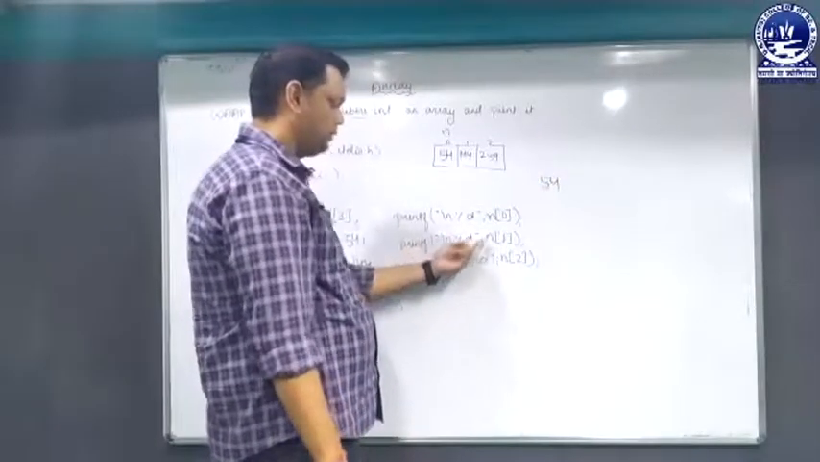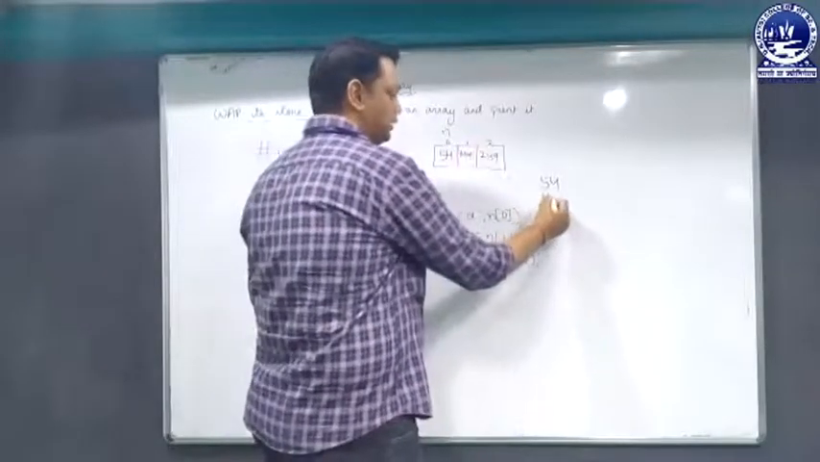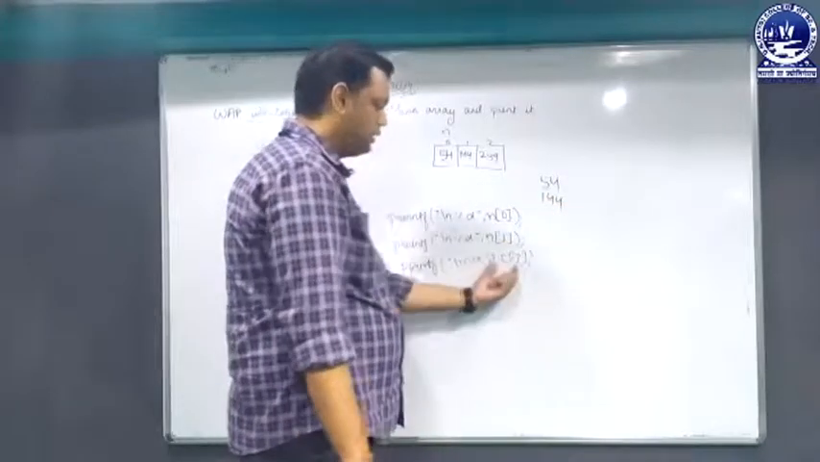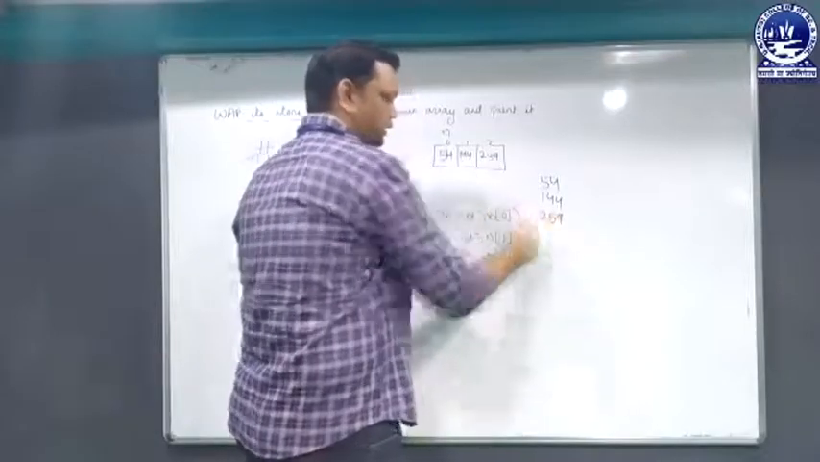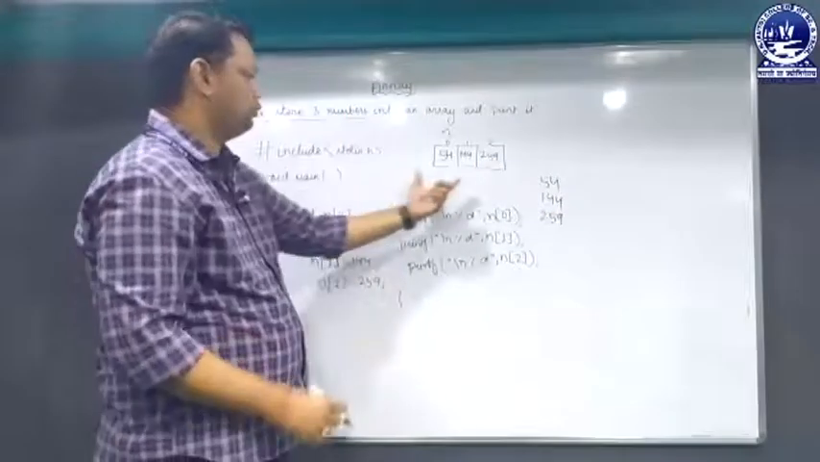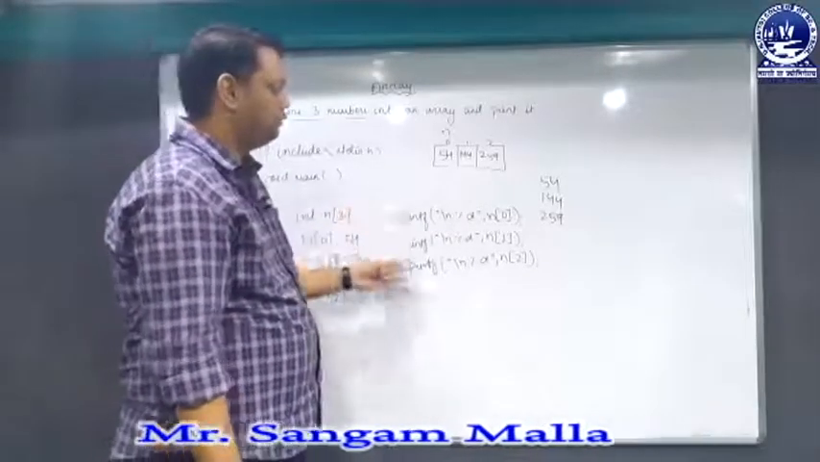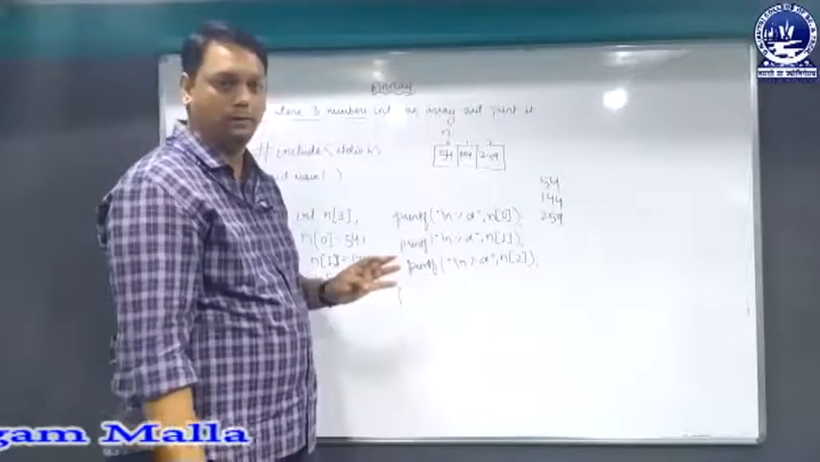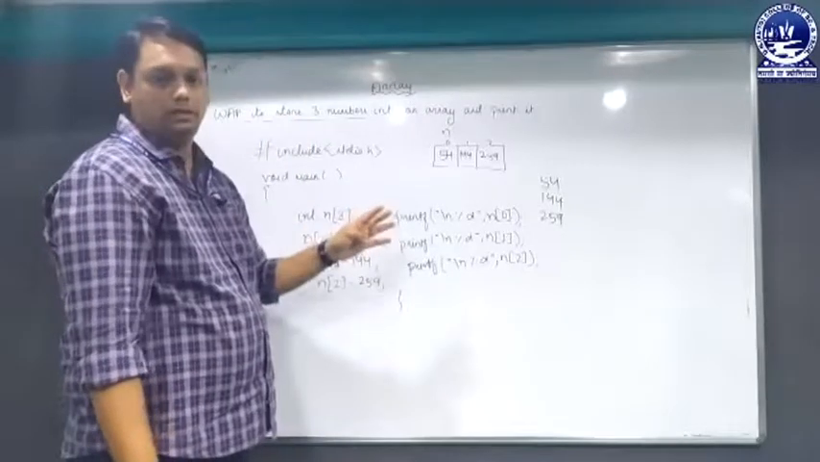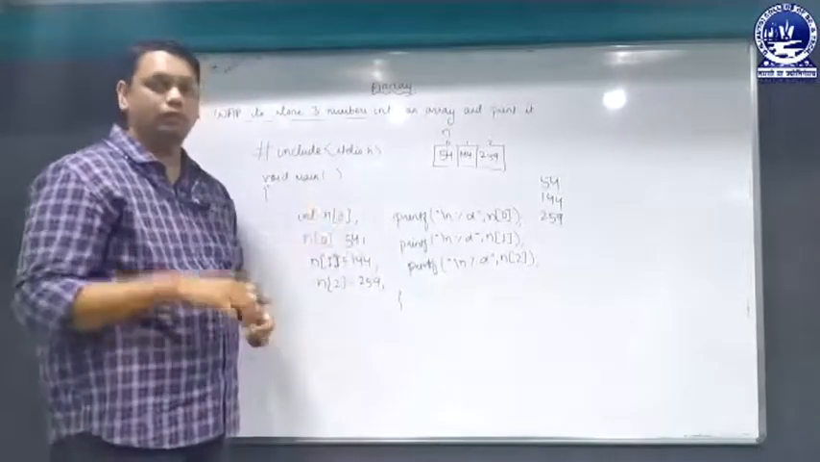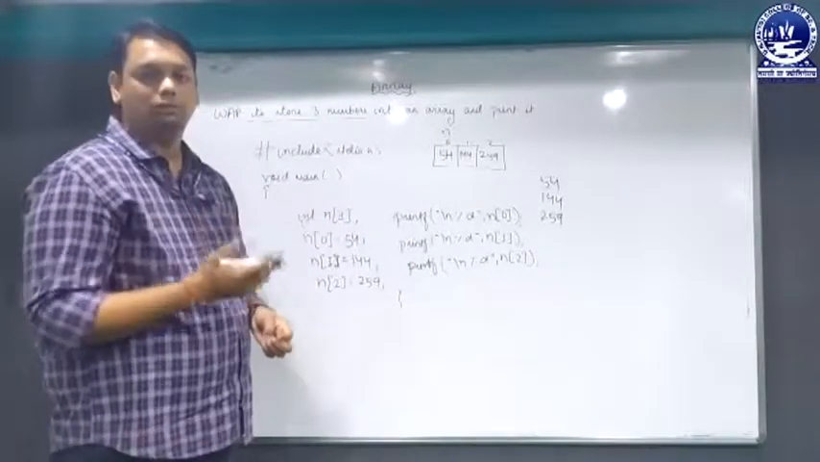In the next line, it will print the value of n of 1. That means n array of index 1 will be printed, that is 144. Similarly, n of 2, that means n array of index 2, that is 259, will be printed. So in this way we have stored the numbers. This is the general syntax of storing the numbers into an array, and in this way we can print each value of the array. So this is all about the program to store 3 numbers into an array and print it. In the next program we will see how to enter the values and how to print them, or how to execute it according to the program requirement.